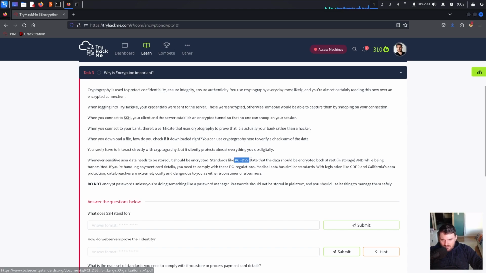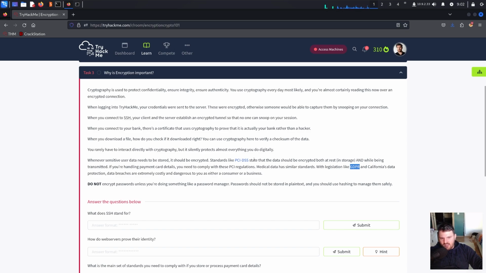One more thing, this standard PCI DSS deals with payments. Here we say if you're handling payment card details, you should use the PCI DSS standard. You need to comply with these PCI regulations. Medical data has similar standards with legislations like GDPR.